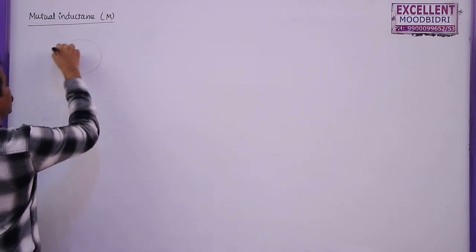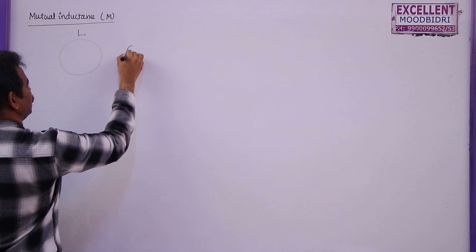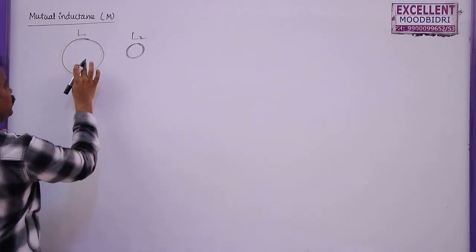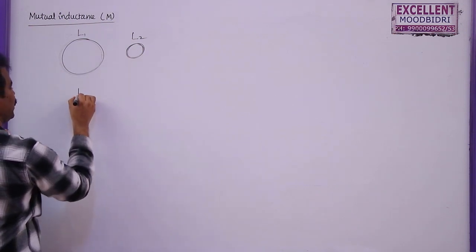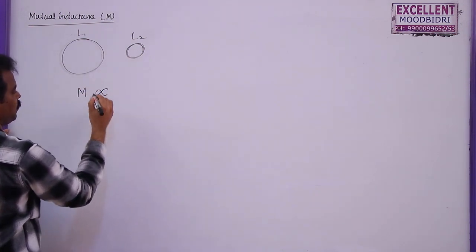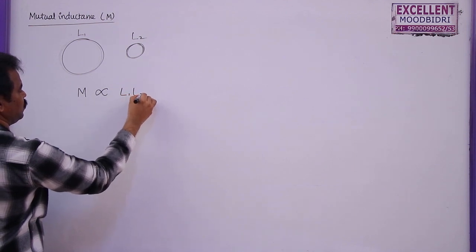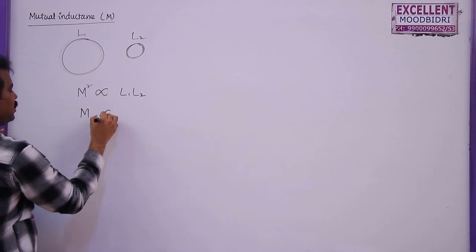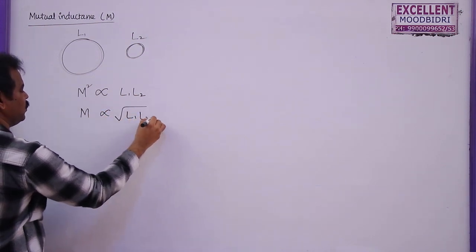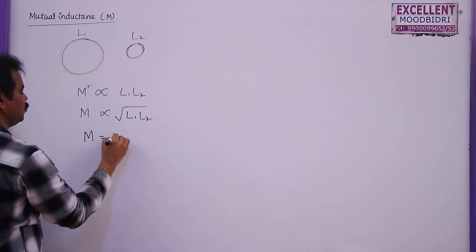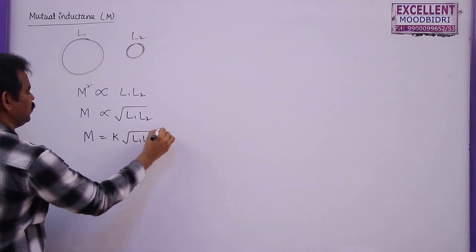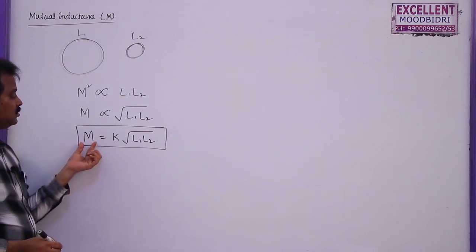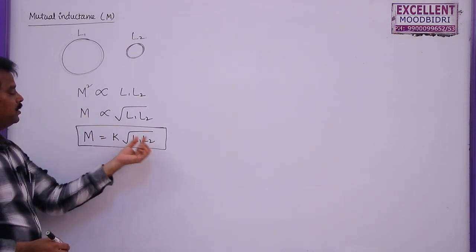Two coils, one of self inductance L1 and another coil of self inductance L2. The mutual inductance between these two coils is given by M directly proportional to L1 into L2. Actually this is the square of M, so M is directly proportional to root L1 L2. M is equal to K into root L1 L2. So this is the relation between mutual inductance of two coils and their self inductance.